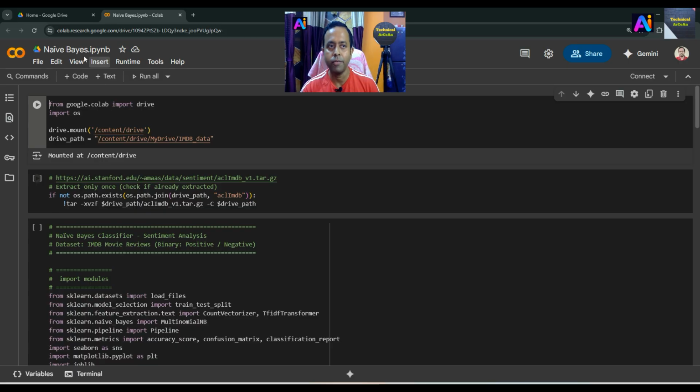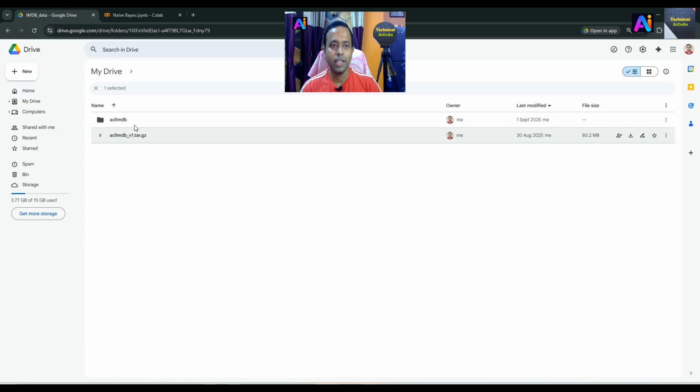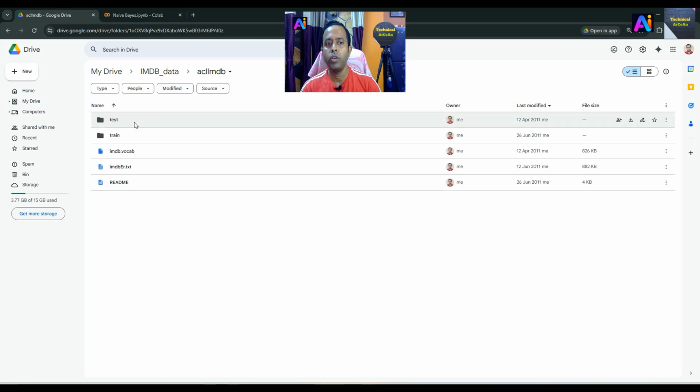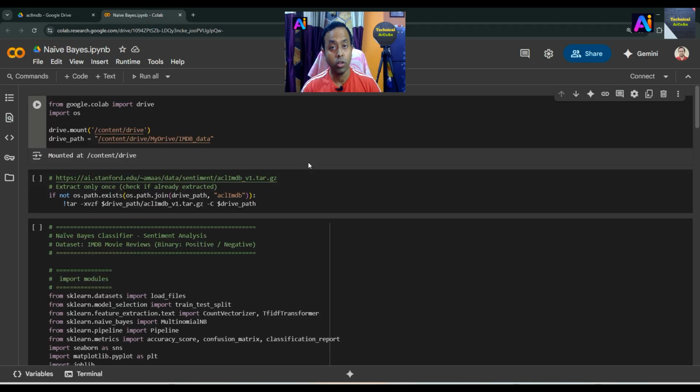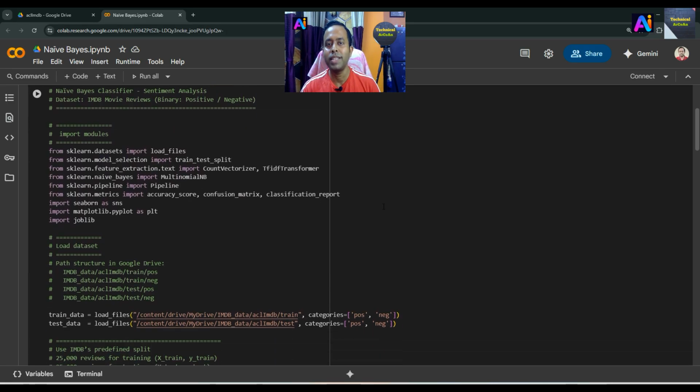I already extracted the file, that's why we get these two different folders, test and train, 25,000 for testing and 25,000 for training data. Okay, and also two categories, positive and negative. After that, this is the code, meaning these are the steps as far as the machine learning task is concerned.